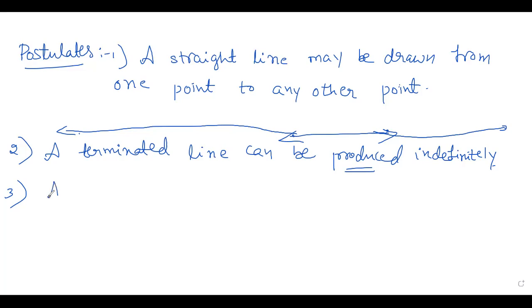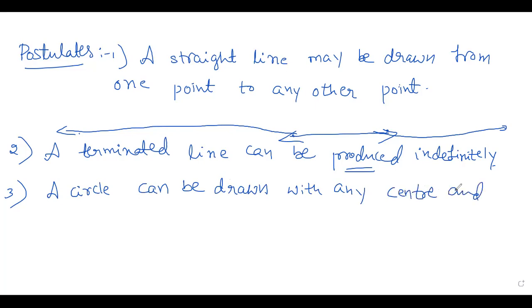And third one, a circle can be drawn with any center and any radius.